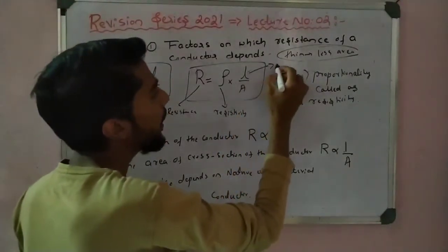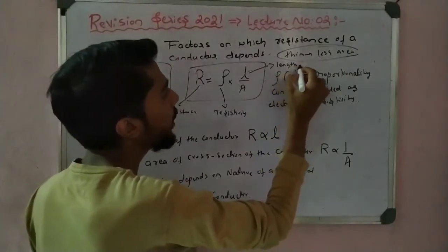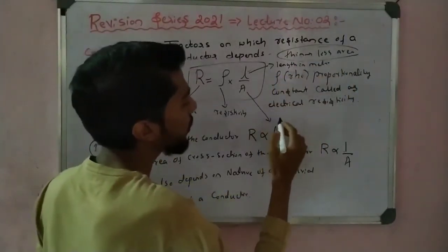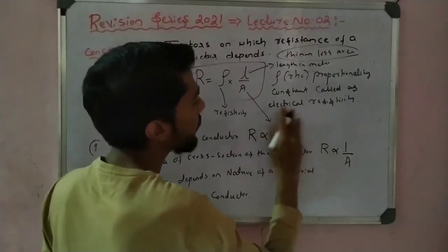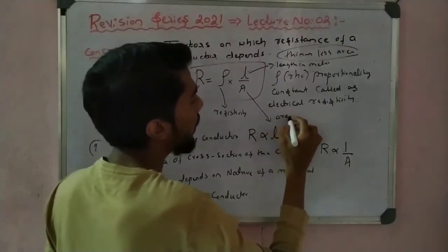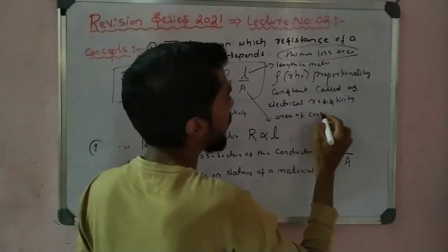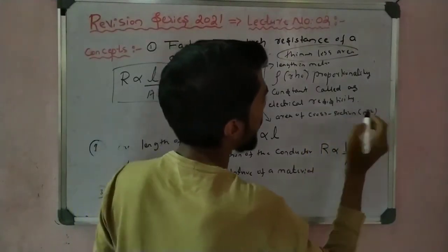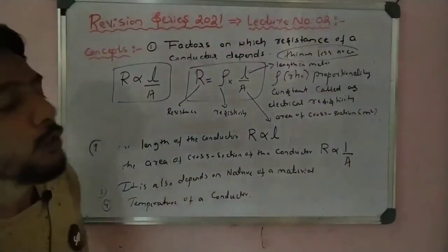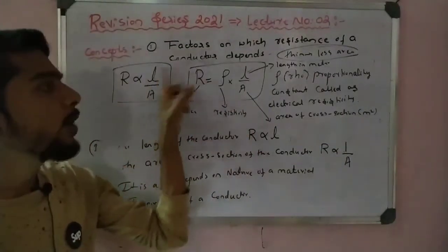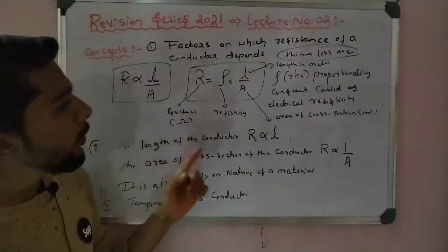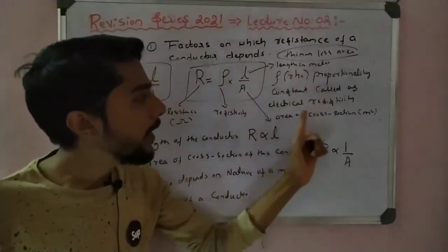And L is the length, in meter, and A is the area of cross section, which is in meter square. That is a very important point you have to remember, right? So this is the formula and the terms: the resistance must be in ohm, the length in meter, and the area in meter square.